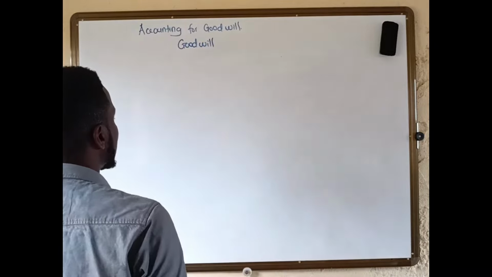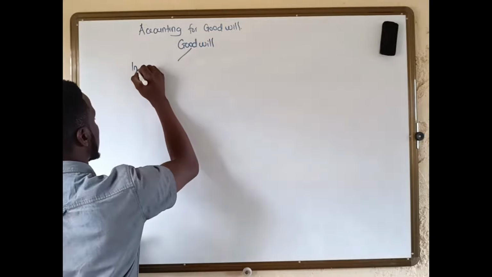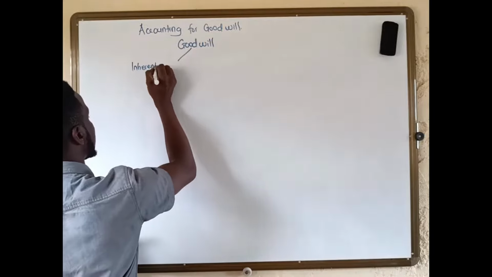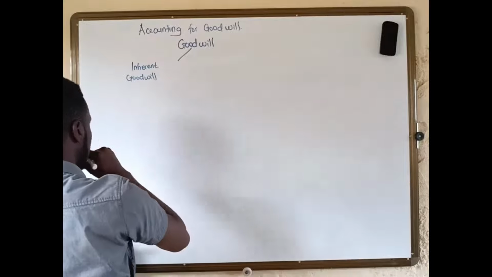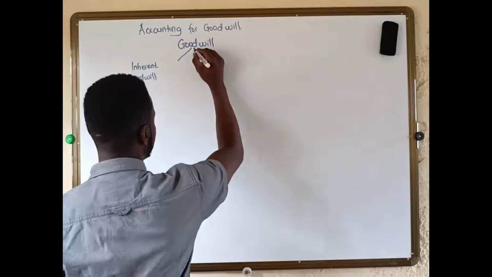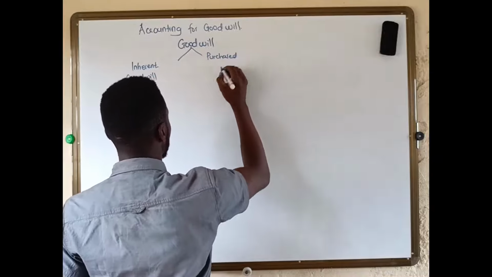So when it comes to the types of goodwill, one, we shall have what they call the inherent goodwill, and then we shall also have what they call the purchased goodwill.